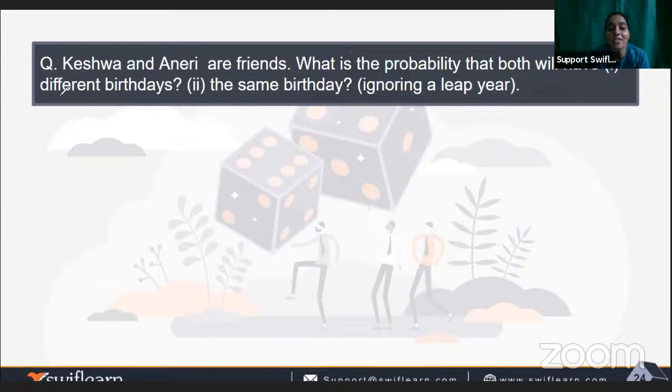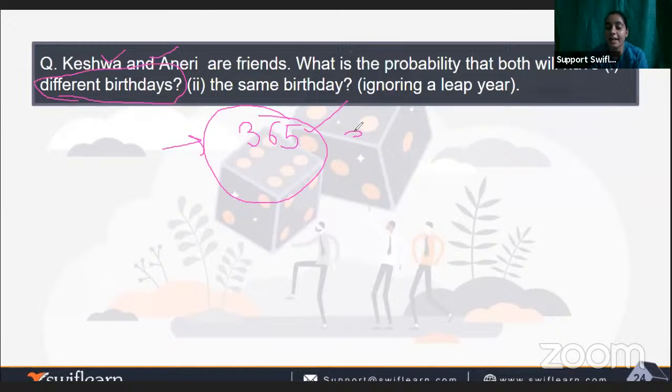Okay, so when they have different birthdays, what we will have to see, Keshwa and Aniri. They are two friends and they both want different birthdays. So first we have to look for the number of possible outcomes. The possible outcomes will be they're having different birthdays. It means 365. We have 365 days in a year. Different birthdays means they're having different days. So the possible number of outcomes will be 365.